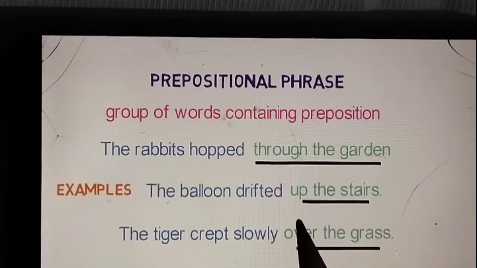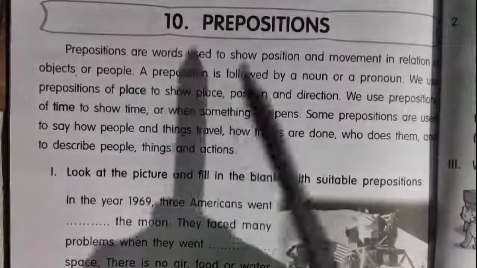Let's look into one more example to make things even clearer. The tiger crept slowly over the grass. Here, over is the main preposition and over the grass is the whole prepositional phrase. So, remember this, the prepositional phrase is a group of words containing a preposition. Now, that's all about preposition. Let's come to the book work. Let's start the book work.